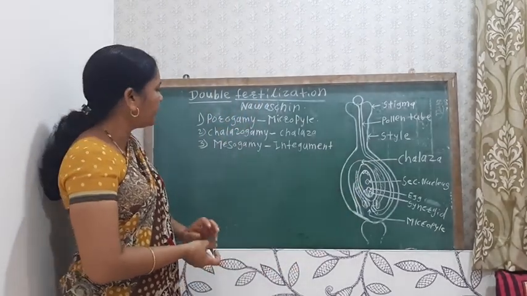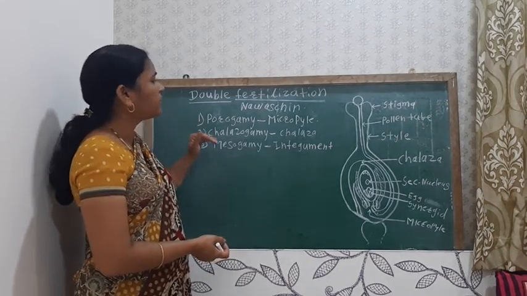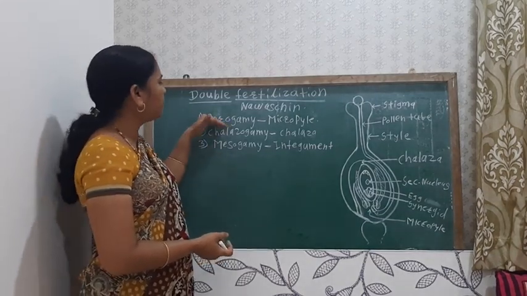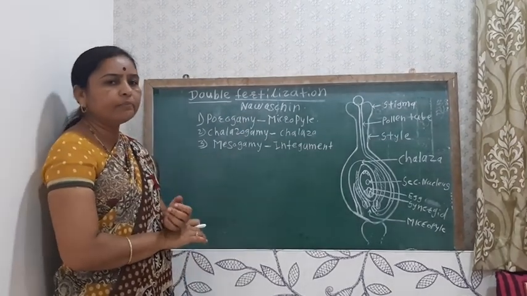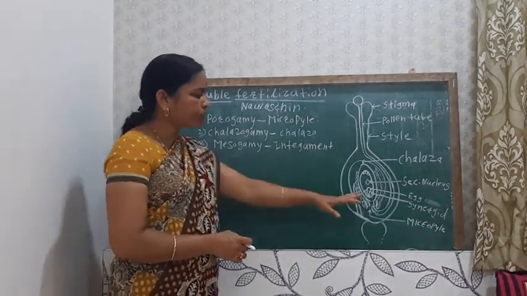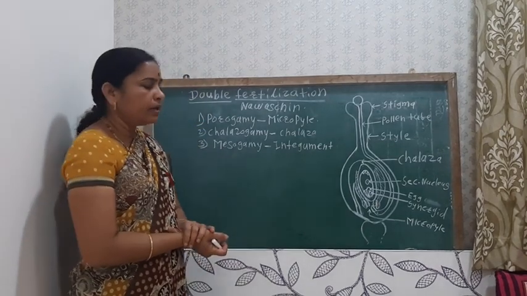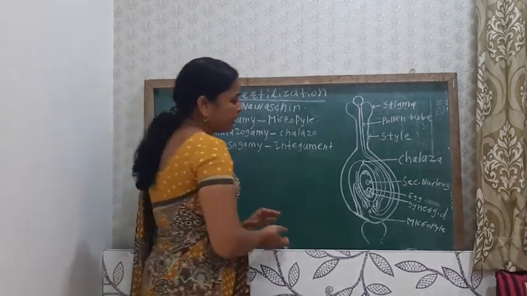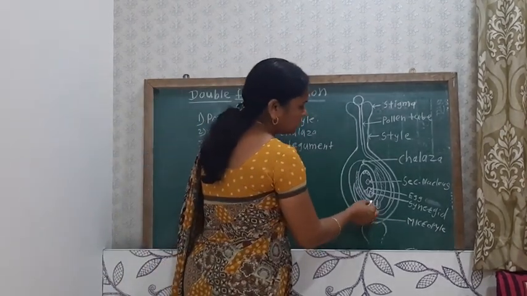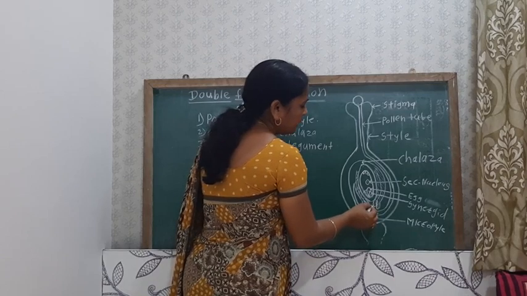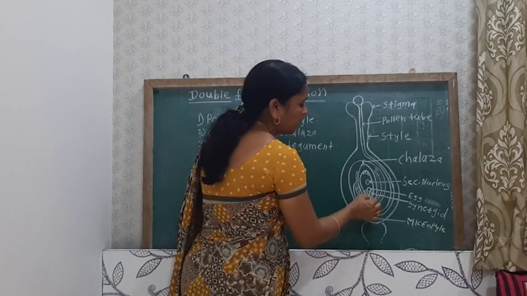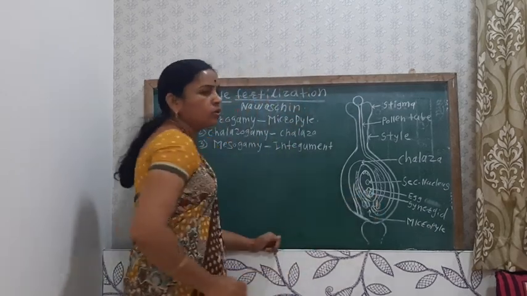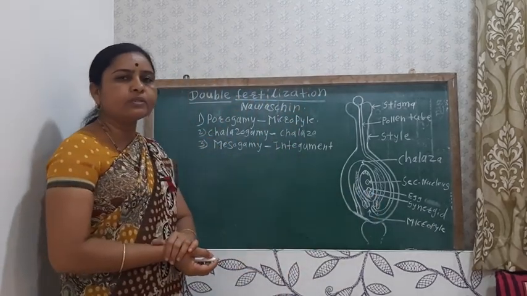In the majority of plants, porogamy occurs, where the pollen tube enters through the micropyle, and it enters only through the micropylar end of the nucellus into the embryo sac.